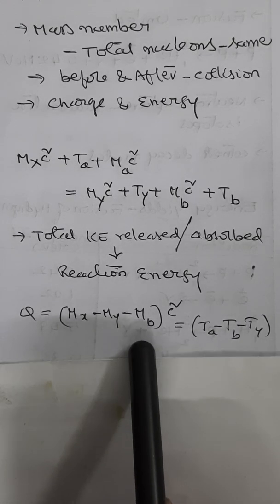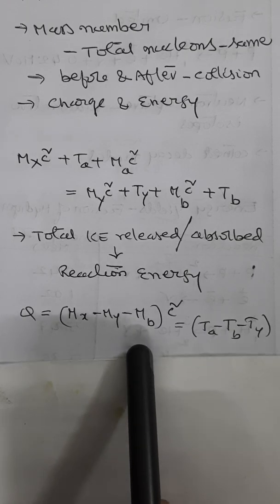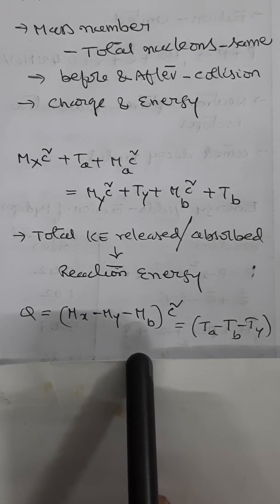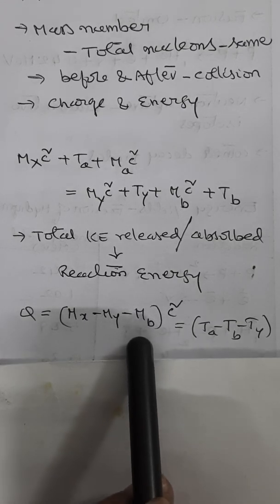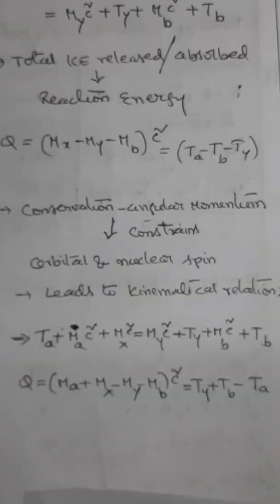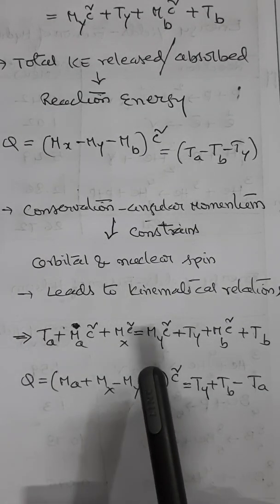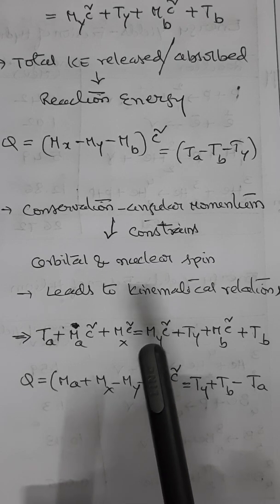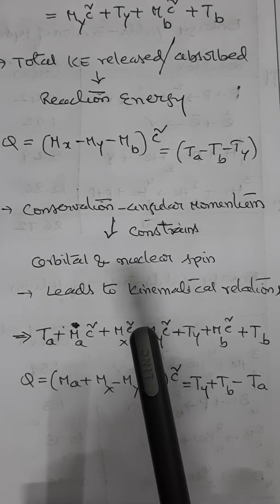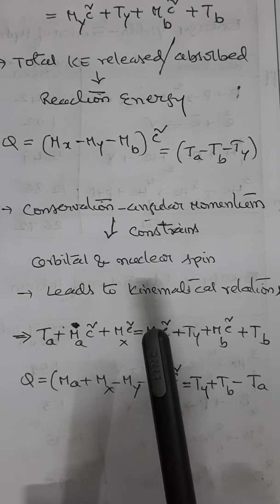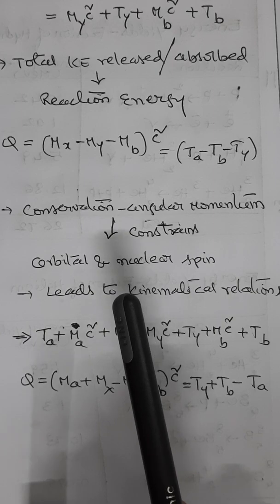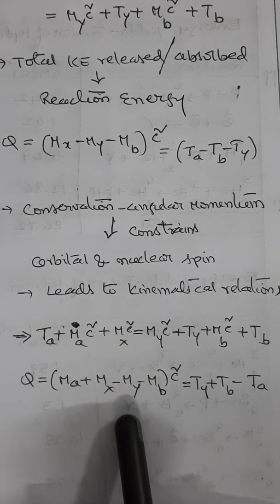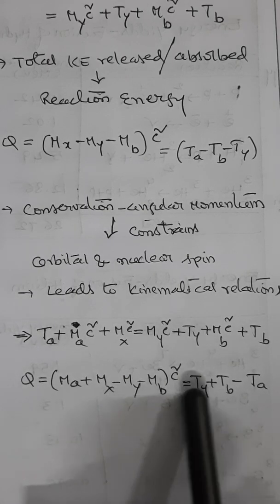Similarly, conservation of angular momentum constrains the orbital and nuclear spin quantum numbers of the participating nuclei. Therefore, the conservation laws lead to kinematic relations. For a reaction, for example, kinematic equations can be represented like this. That is, conservation of angular momentum constrains both the orbital as well as nuclear spin quantum numbers of the participating nuclei, so the conservation laws which we discussed earlier lead to kinematic relations, something like this. And in terms of energy, it can be given like this.